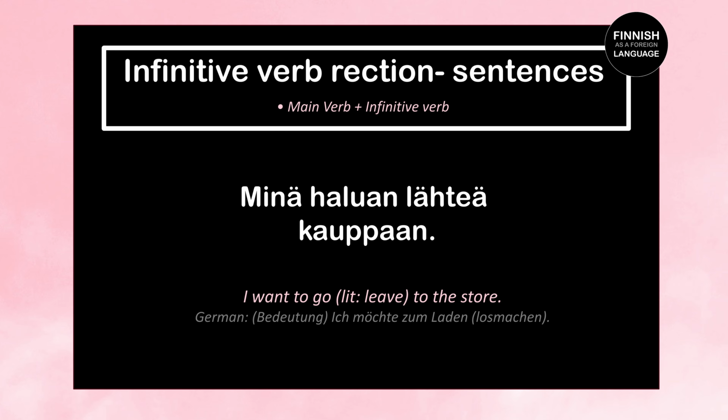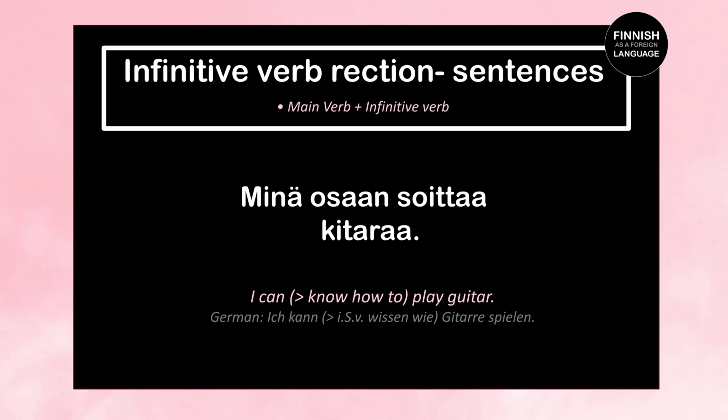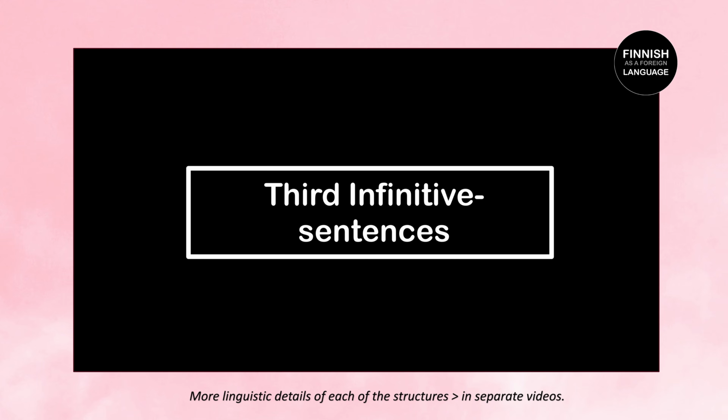Let's do one more example of this structure. Minä osaan soittaa kitaraa means I can play guitar. So osaan here is our verb. It's the first person singular present tense of osata, which means can in the sense of knowing how to do something. And soittaa is our infinitive verb meaning to play in the sense of playing an instrument. So let's repeat. Minä osaan soittaa kitaraa. I can play guitar.